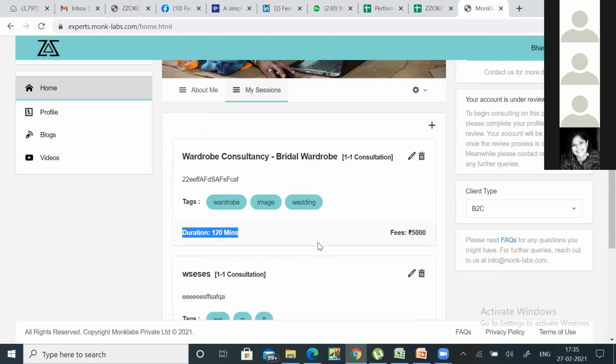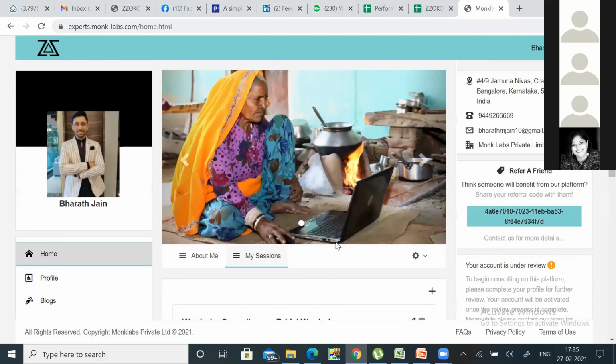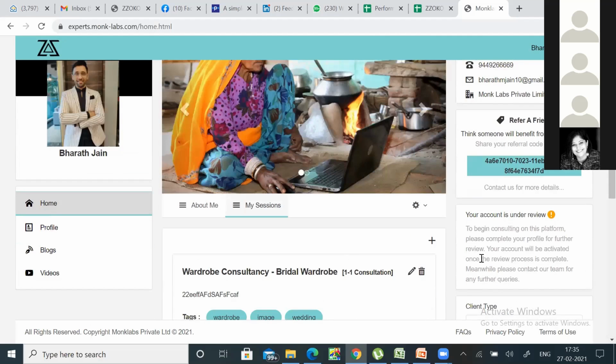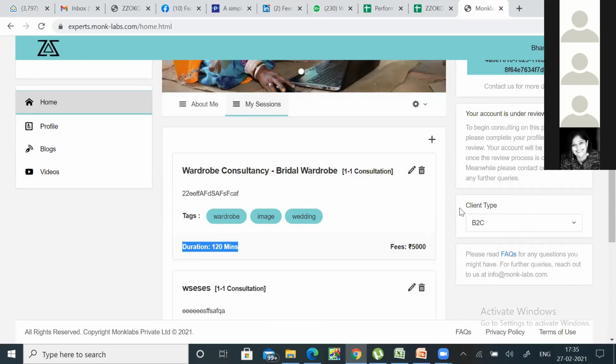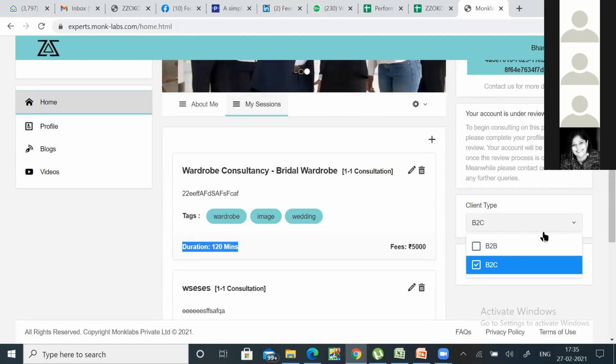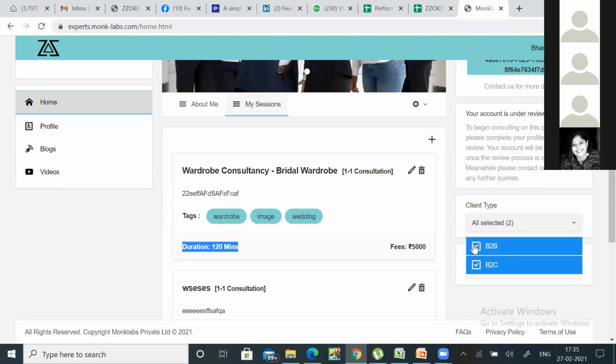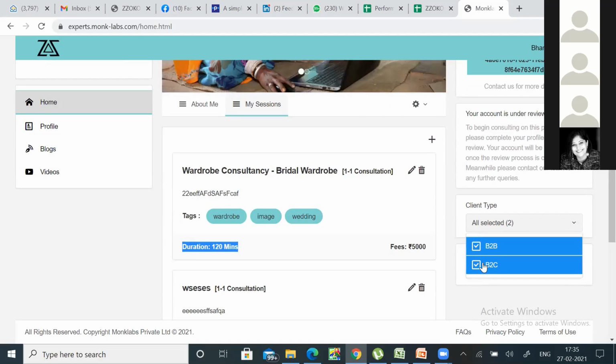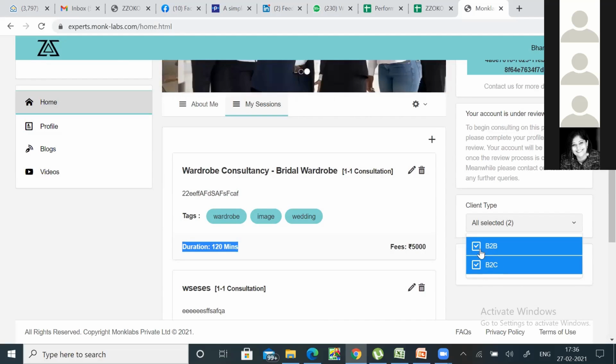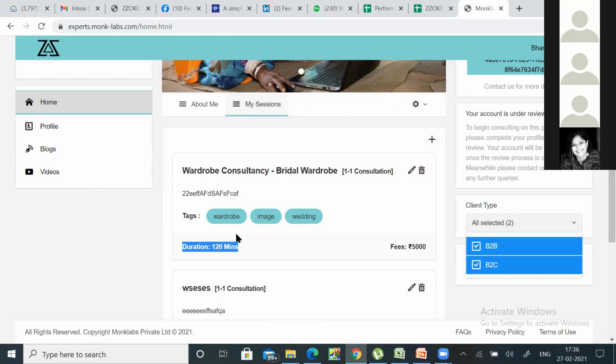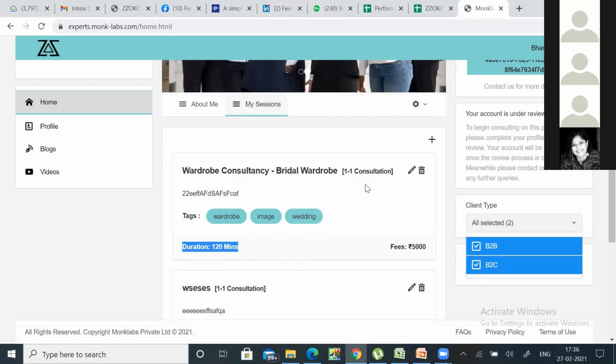So once you fill this up, one more important thing is the client type. Whether you just want B2C clients or you want B2B and B2C clients. Now I'll tell you the difference between these two. B2C means you're using only the platform. People will come on the platform, look for a particular service, see whether you're apt for the service, and book you through the platform. Your calendar will be seen.